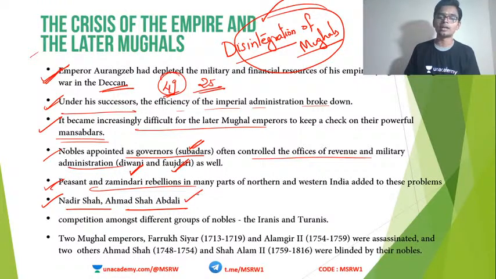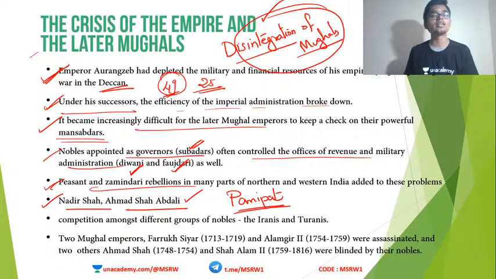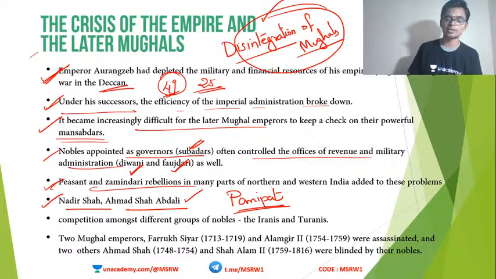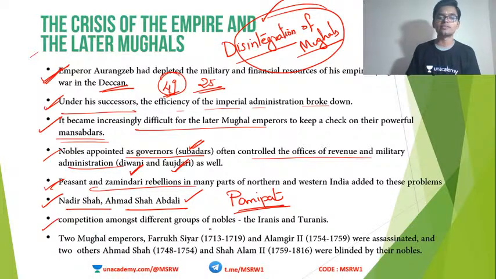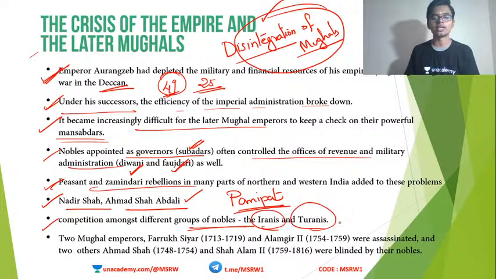Then Ahmad Shah Abdali. If you have seen the film Panipat, which features the third battle of Panipat, the Marathas versus Ahmad Shah Abdali. So Ahmad Shah Abdali also invaded India, and his invasions also caused the decline of the Mughal dynasty. Then there was competition amongst different groups of nobles. There were the Iranis and the Turanis. Turanis means Turkish nobles.